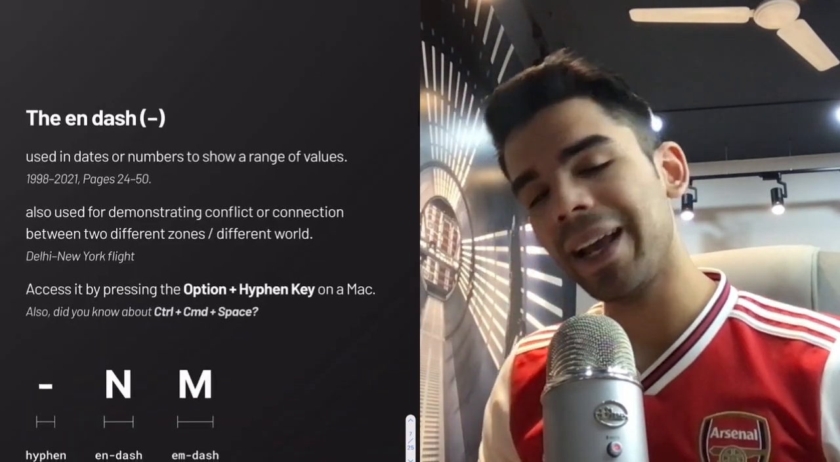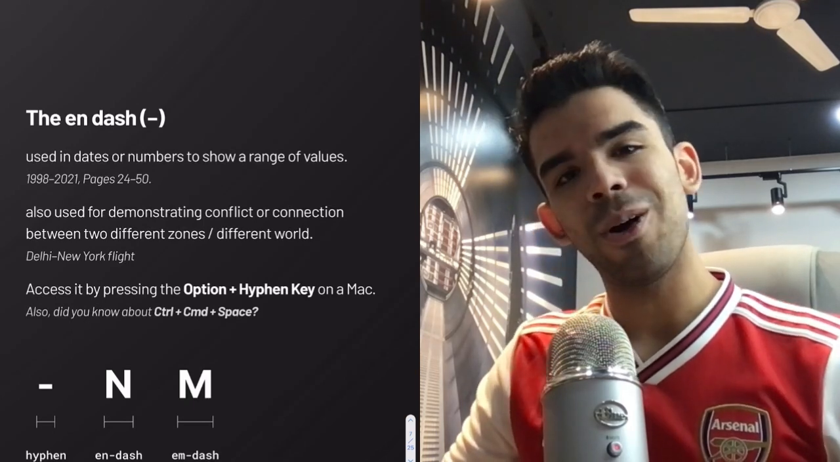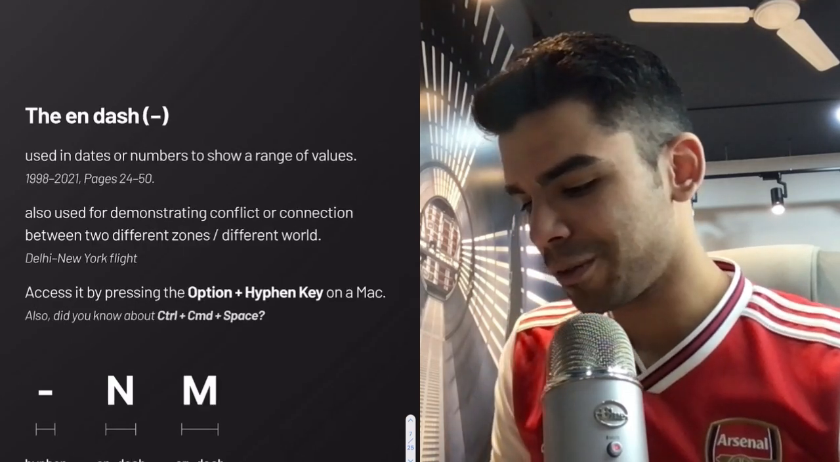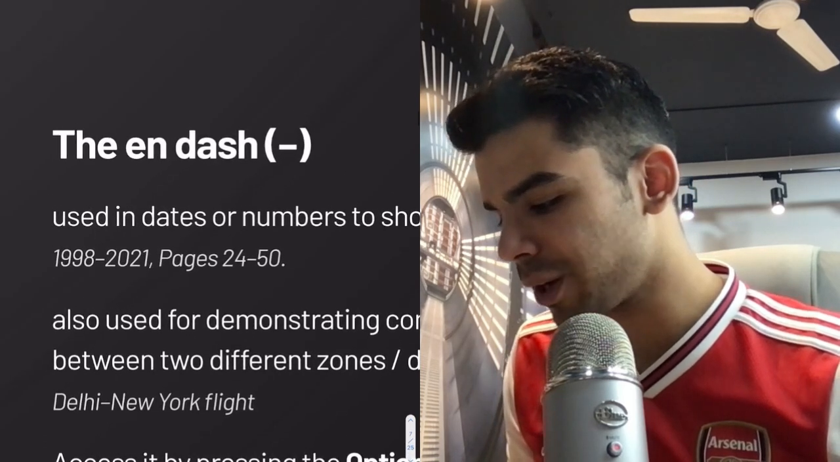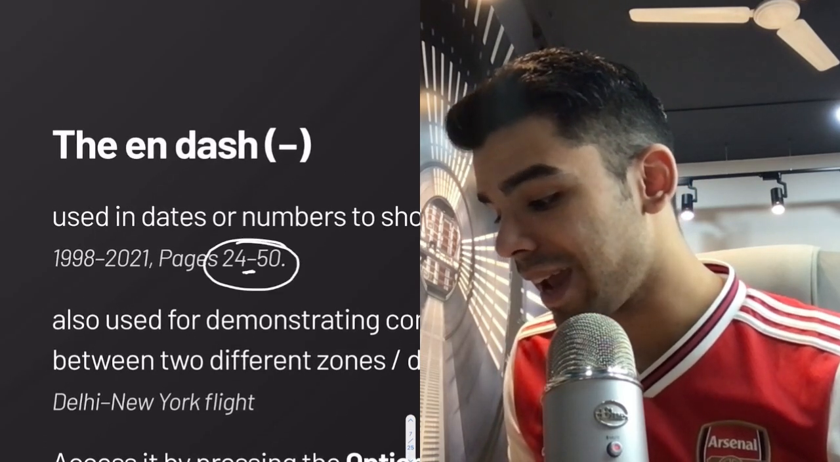Then we have the n dash, which is used in dates or numbers to show range. So when you say pages 24 to 50, this is not a hyphen. This is actually an n dash.